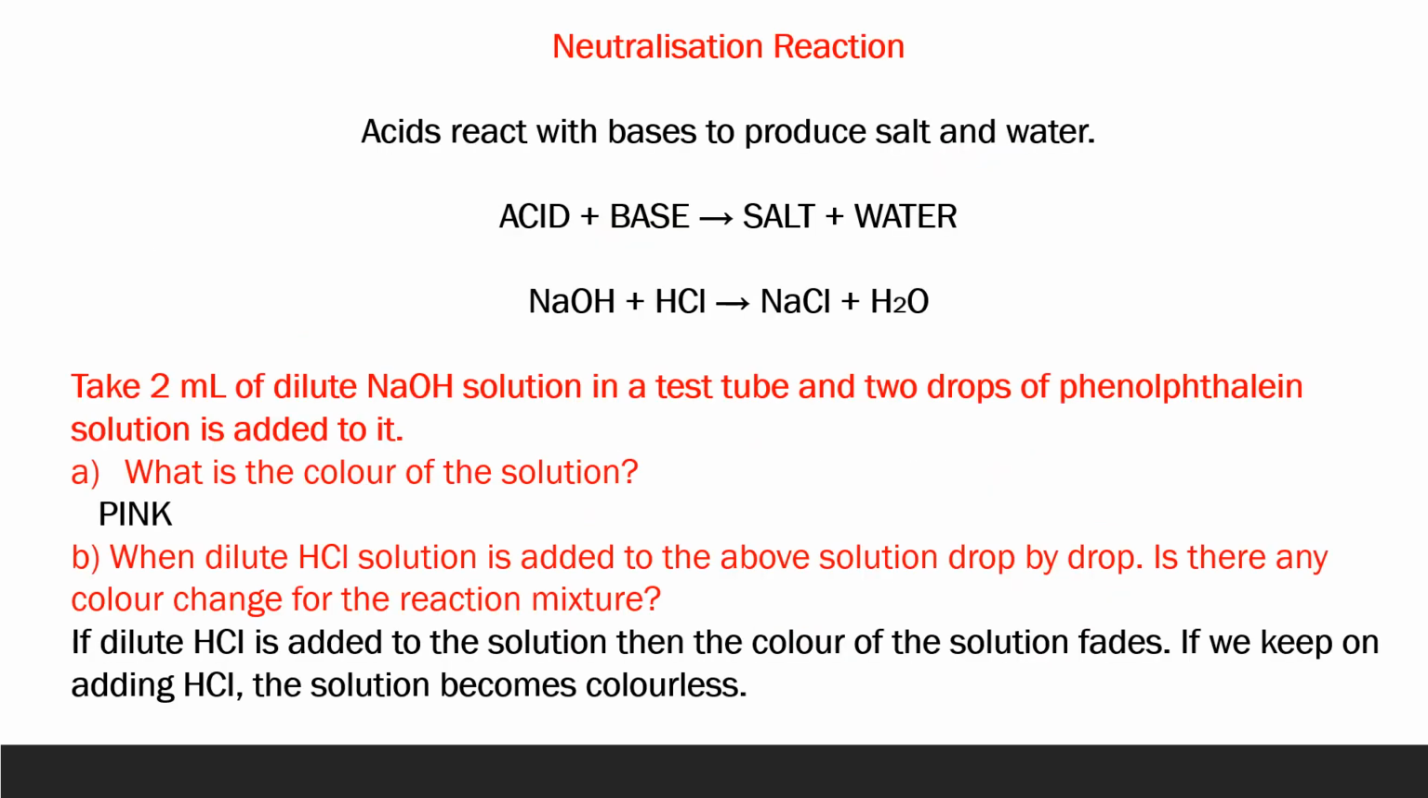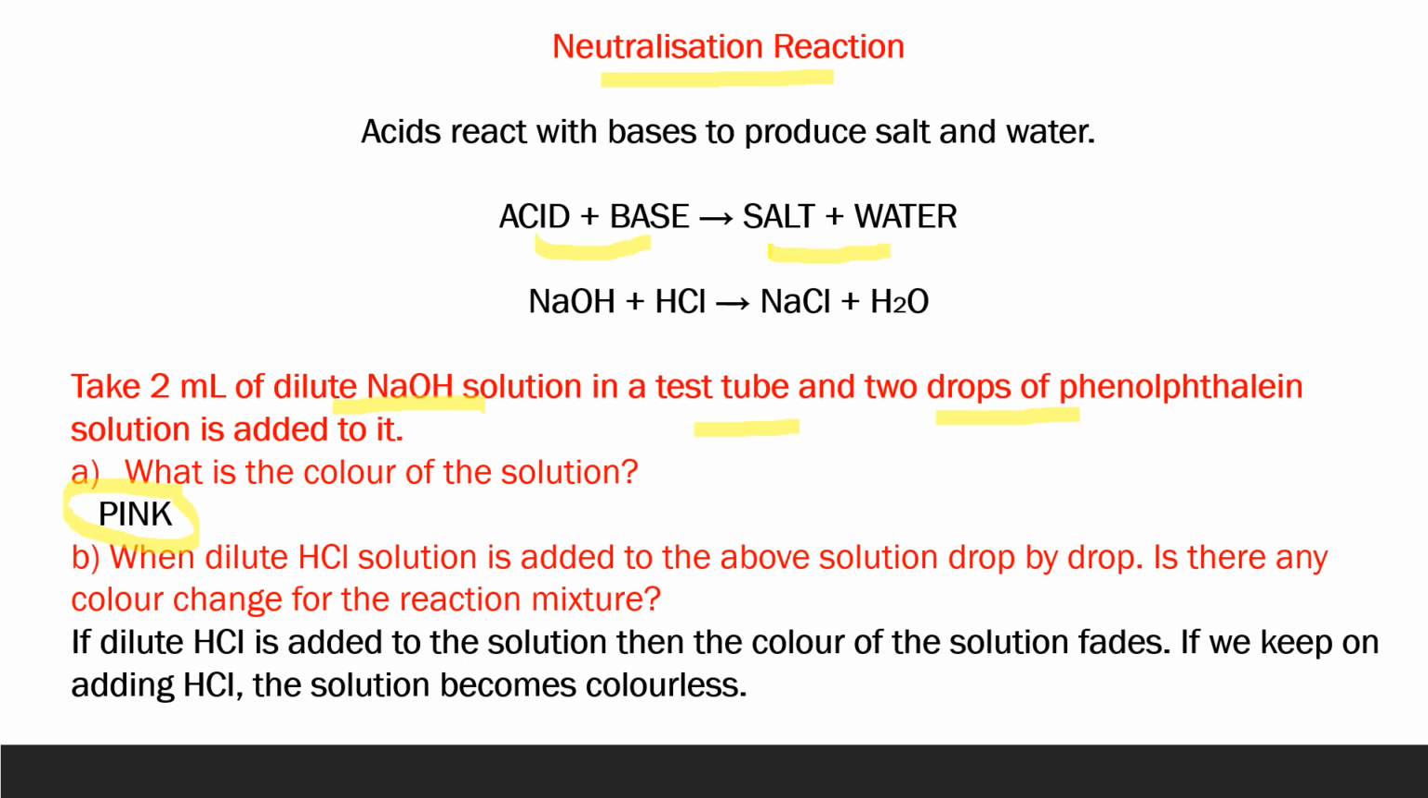We already know what is a neutralization reaction. We know that an acid reacts with a base to produce salt and water in this reaction. Let us quickly do an activity to basically show this reaction. For this, we will take 2 ml of dilute sodium hydroxide in a test tube and we will add 2 drops of phenolphthalein solution to it. The observation is you will get a pink color. Why? Because sodium hydroxide is a base and we know phenolphthalein indicator gives pink color with bases, right?